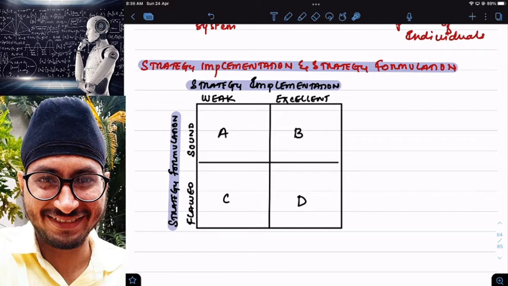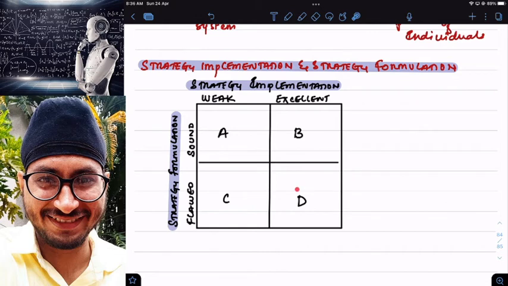Next situation, if a company comes in category C, it is facing a problem not only in preparing a strategy but also in implementing a strategy, wherein strategy formulation is flawed and implementation is also weak. They should try to avoid this category.